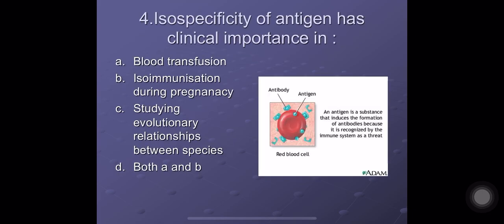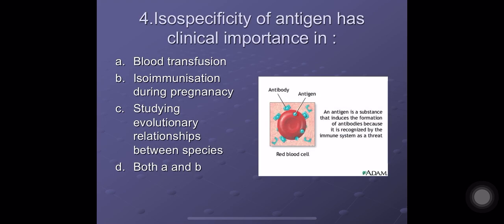Question number 4. Isospecificity of antigen has clinical importance in A. Blood transfusion, B. Isoimmunization during pregnancy, C. Studying evolutionary relationships between species, and D. Both A and B. Isospecificity has application in blood transfusion.